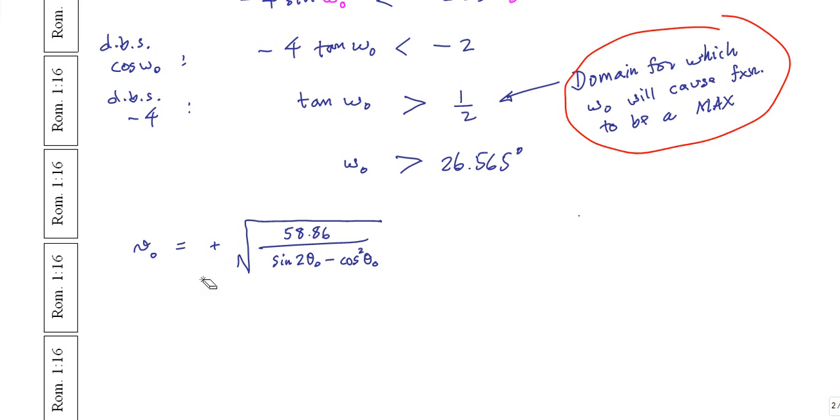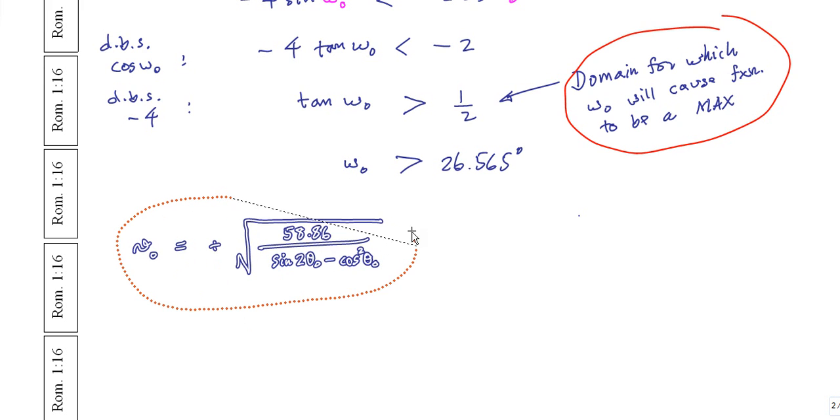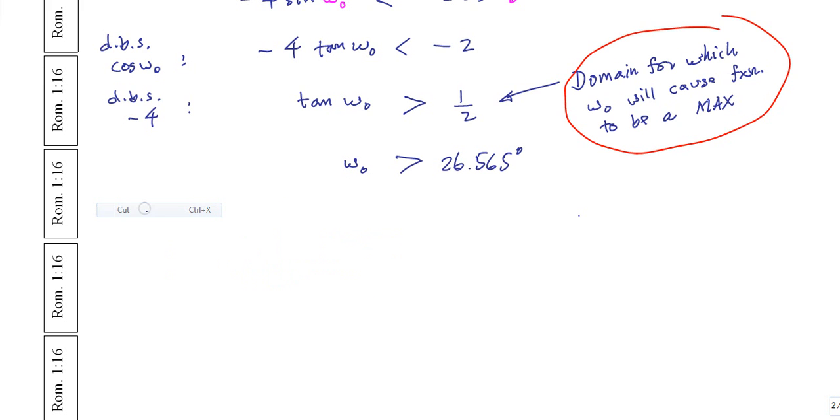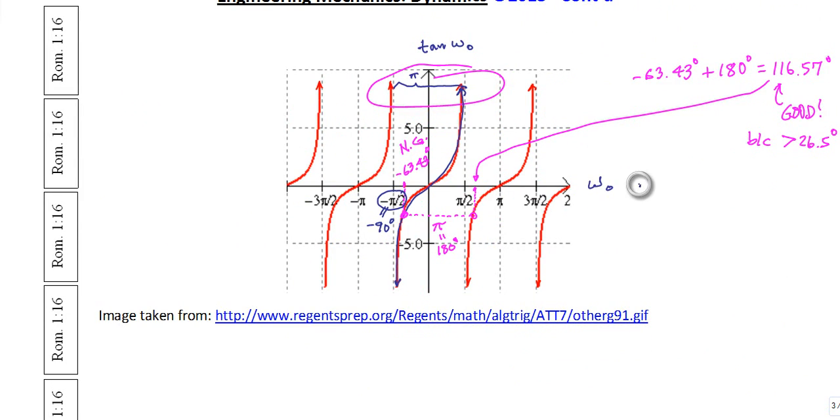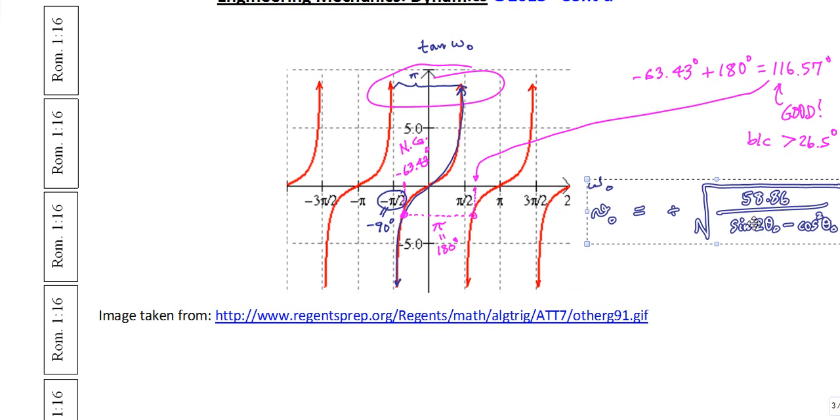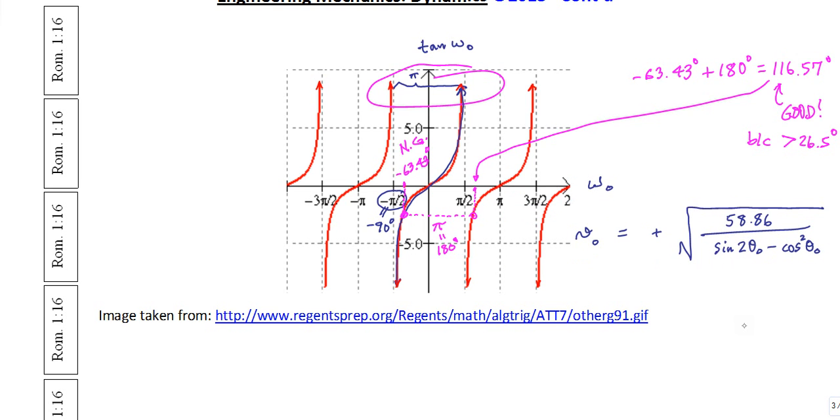We already know that. So let's plug this value in. Okay, in fact I pasted it in the wrong spot. Let me see if I can paste it in the right spot for us. I wanted to paste it somewhere around here. Let's see. Okay.